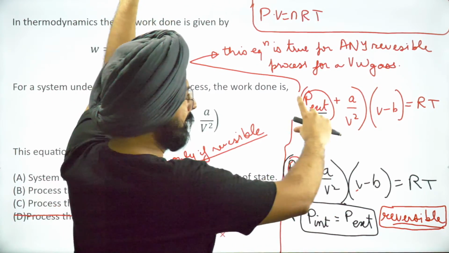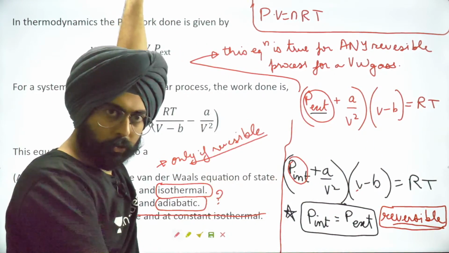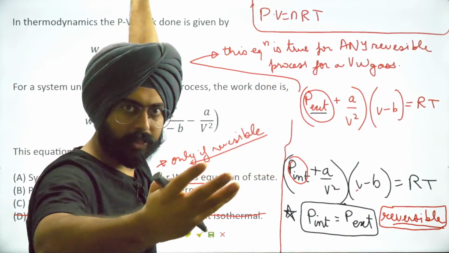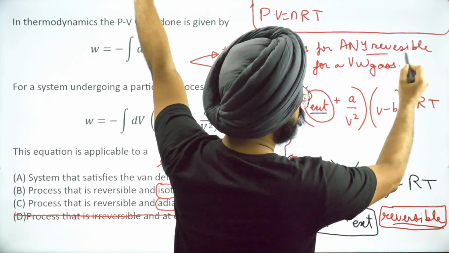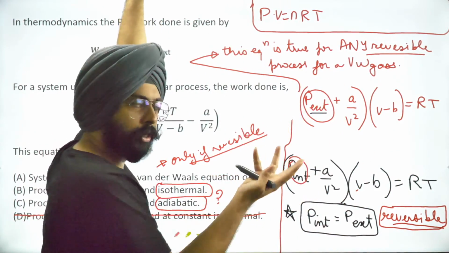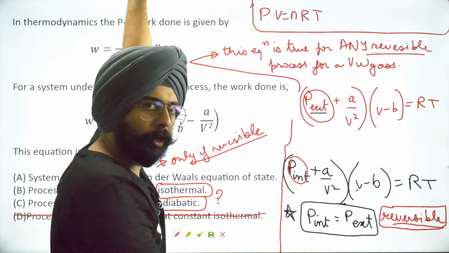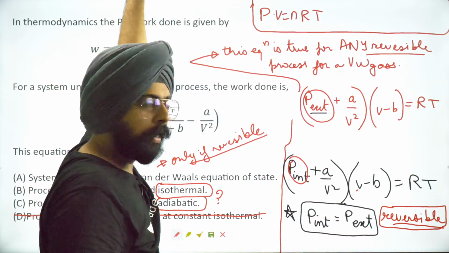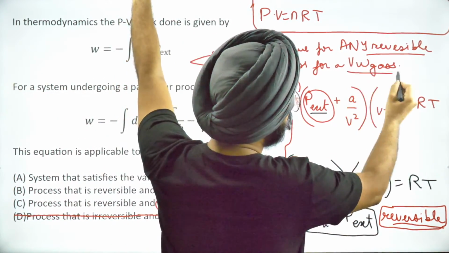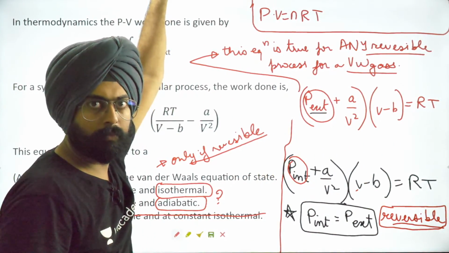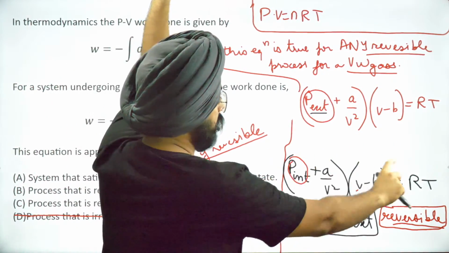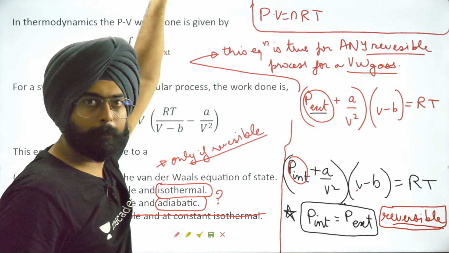Similarly, this equation is true for any process which is reversible. First of all, why reversible? Because P internal is equal to P external. That happens only when the process is reversible. Second of all, it is true only for Van der Waals gases. Van der Waals gases are what? The gases that follow this particular formula.